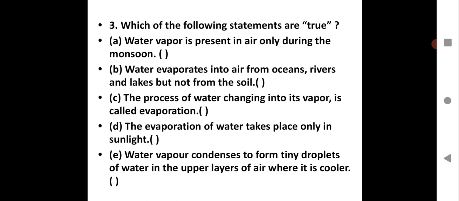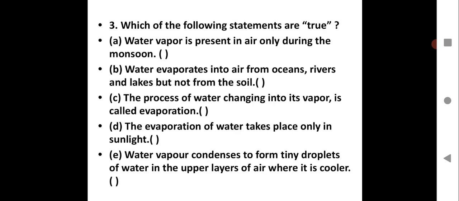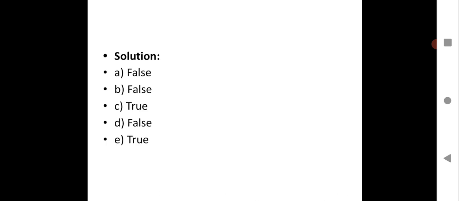Then we'll go for question number 4. The evaporation of water takes place only in sunlight. So only sunlight required over here. False. A little amount of heat there in the atmosphere, even if sun does not appear, due to the room temperature, the evaporation of water will take place. So the statement D is over here false.